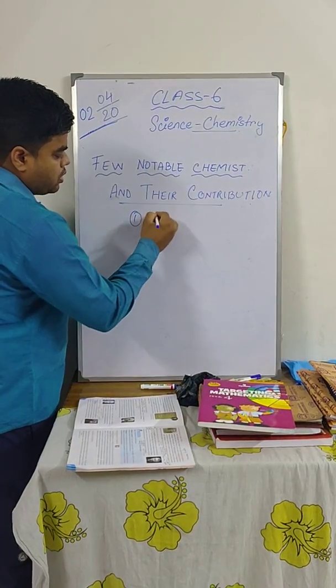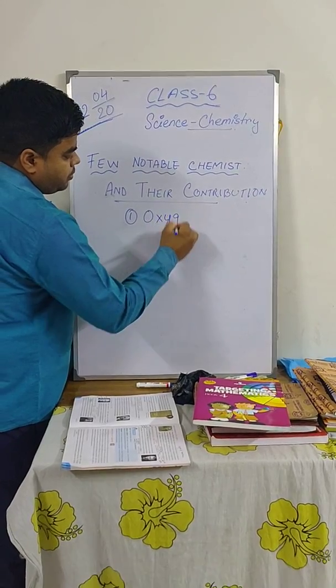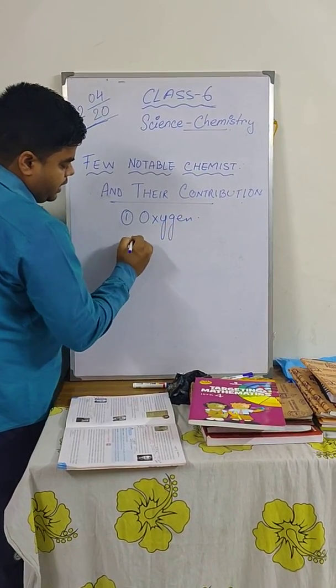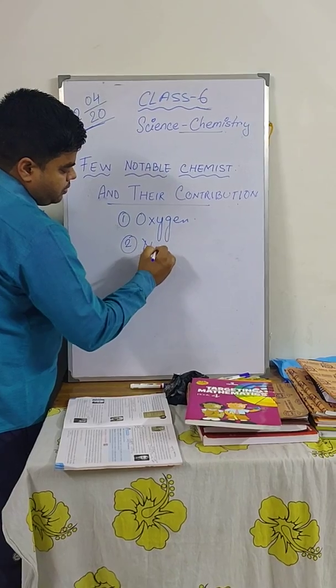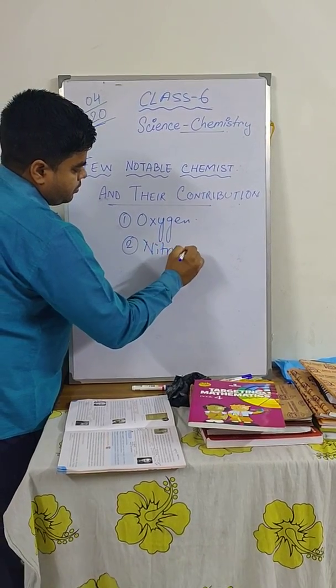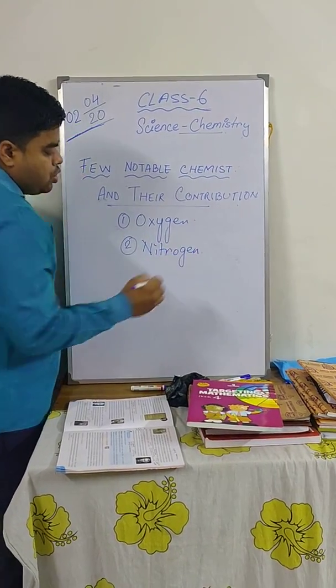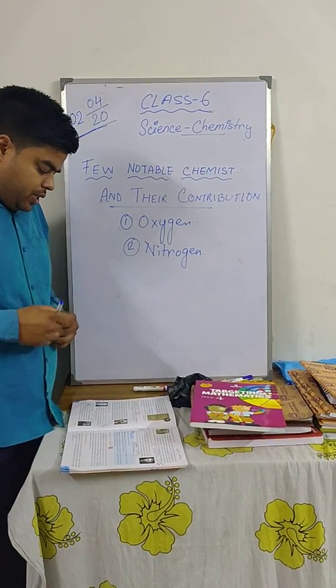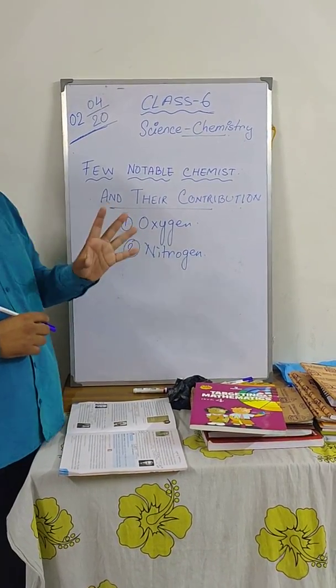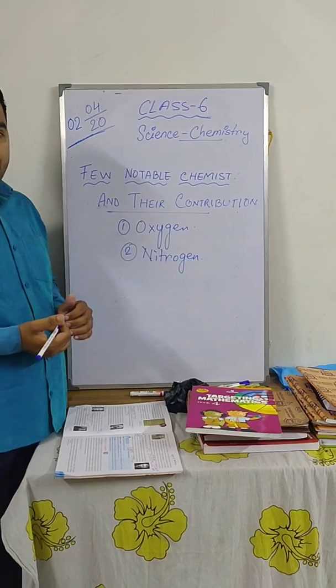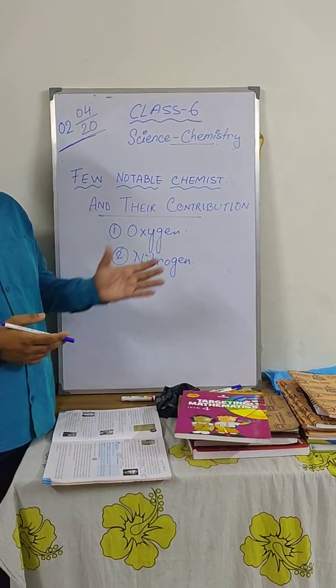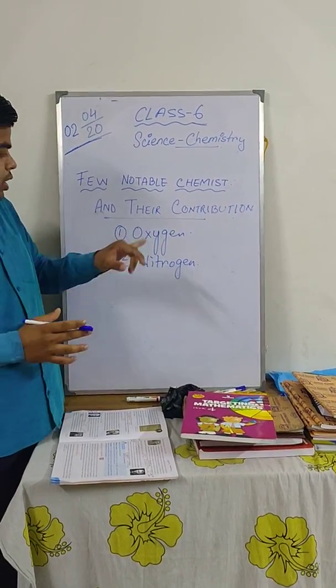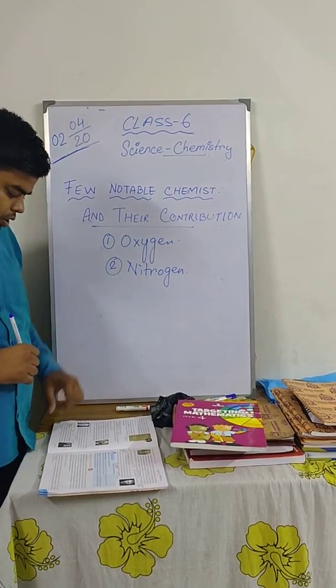Oxygen and nitrogen. So Antoine Lavoisier first established that air is a mixture of more than one gas, and then he said that air is a mixture of two gases, that is oxygen and nitrogen.